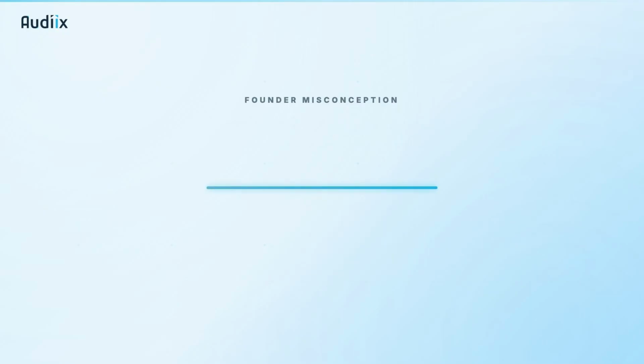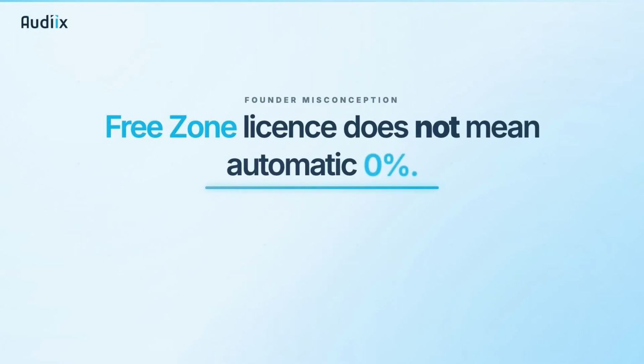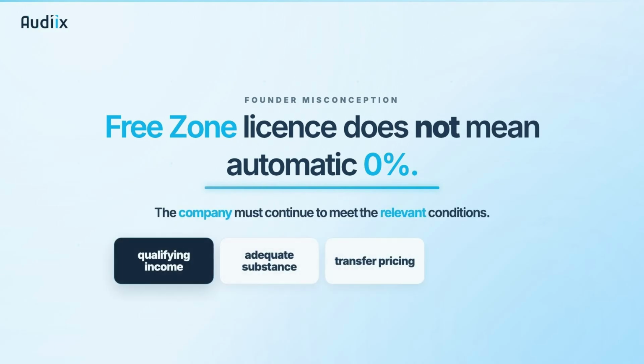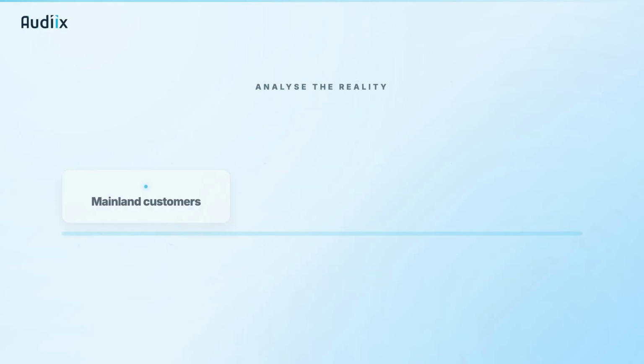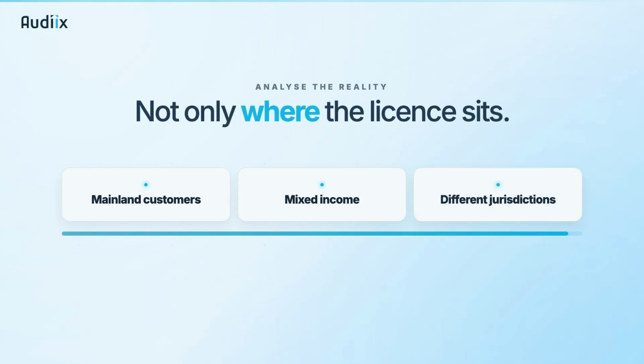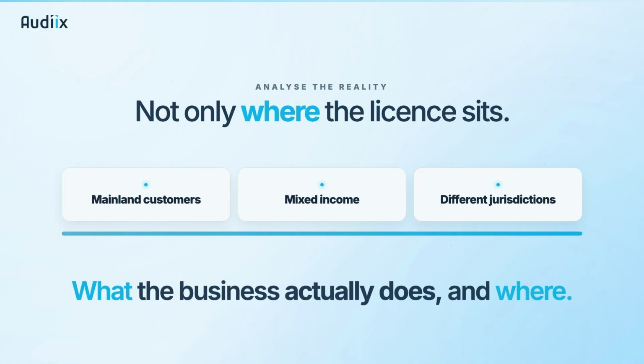But here is what many founders get wrong. A free zone license does not automatically mean 0% tax. The company must continue to meet the relevant conditions, including qualifying income, adequate substance, transfer pricing, and other requirements. If the business has mainland customers, mixed income, or activities across different jurisdictions, the position needs to be analysed carefully.